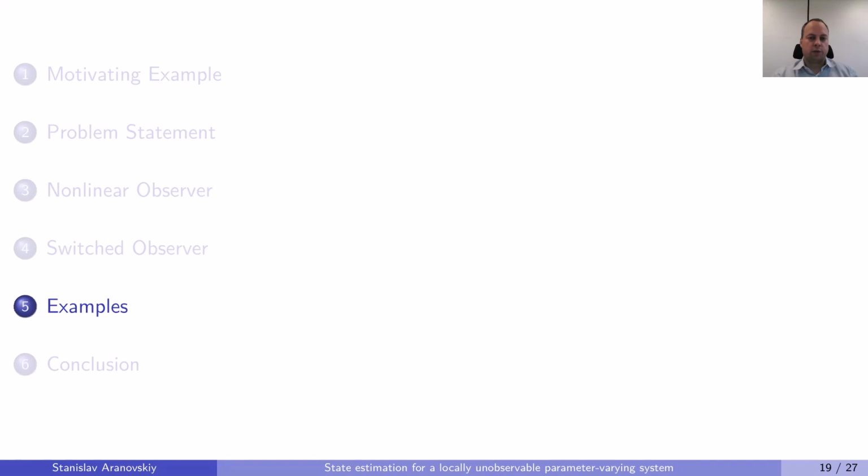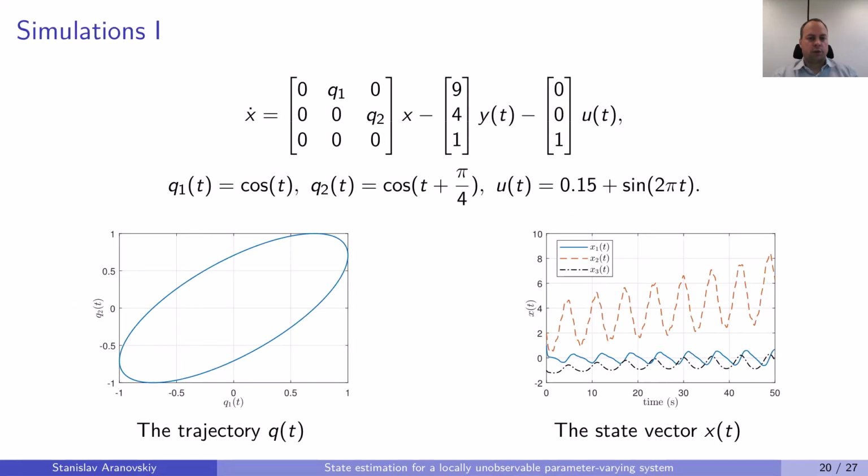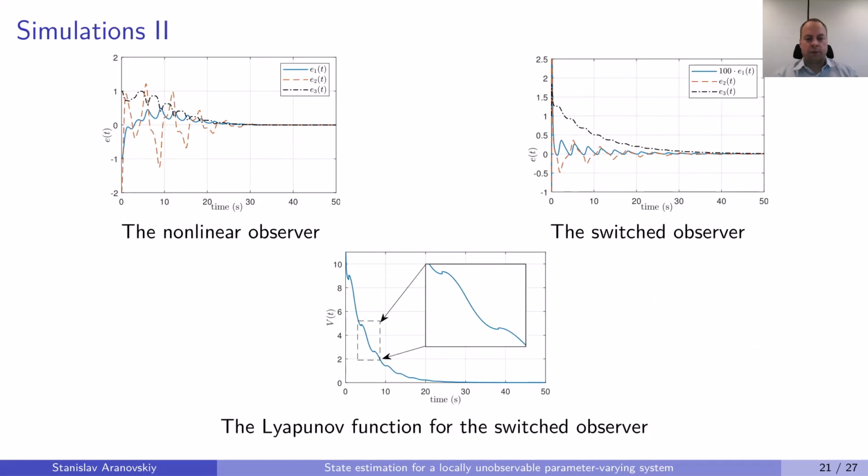Next, I would like to present you some examples. So, we start with an illustrative example where we have two time-varying parameters Q1 and Q2 that are varying as given on the slide. So, the whole trajectory Q of t given in this figure travels between all four squares. And the states of the system are shown in this figure. So, our goal is to estimate the states. We apply both the nonlinear observer and the switched observer, and as can be seen from the figures, both observers are working pretty well, so they both provide convergence of the estimation errors to zero.